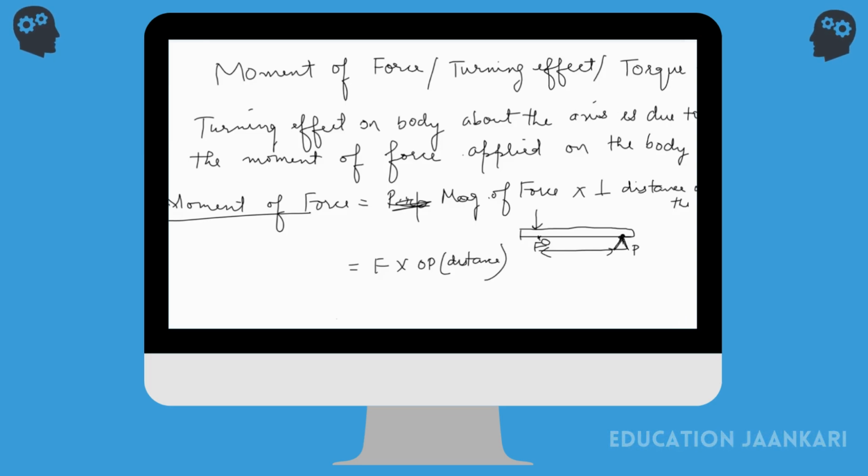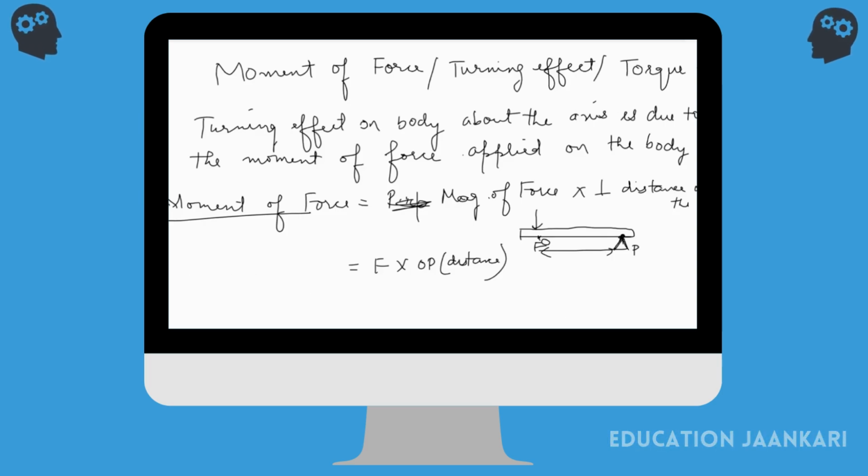So you cannot calculate the perpendicular distance from the pivot till the axis. It has to be from the pivot to the point of application of force. For example, if I have a door, I have to take the perpendicular distance from the handle until the hinges, not from the edge of the door until the hinges. From where you're applying the force till the pivot point. That's how you're going to find the moment of force.